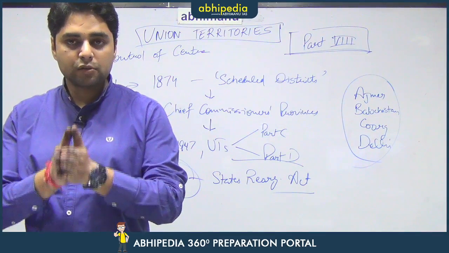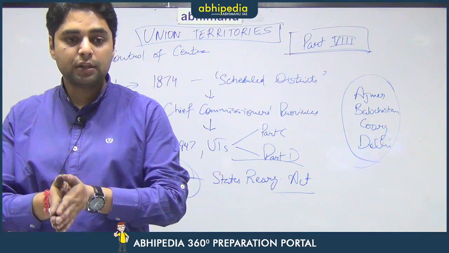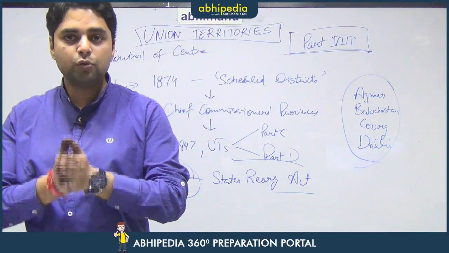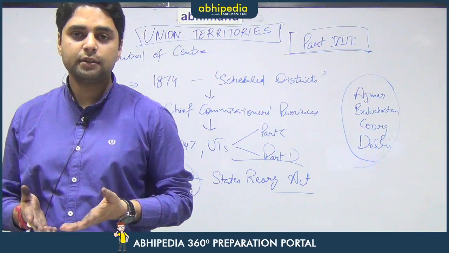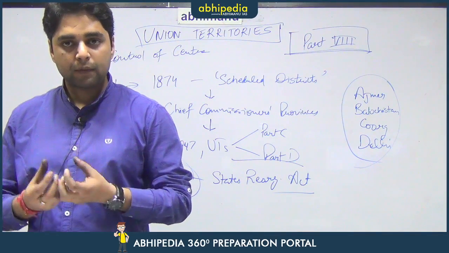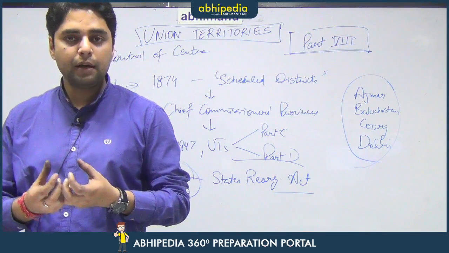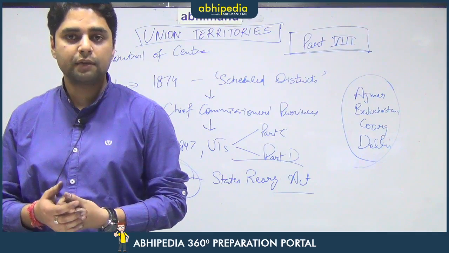That means it has to remain a UT, but its population is so much that it needs to have a legislative assembly. So the union government can pass a legislation and make a constitutional amendment, and Chandigarh will have its own legislative assembly as well.